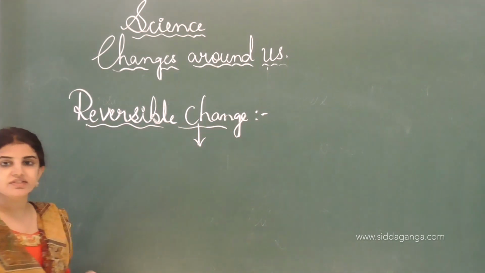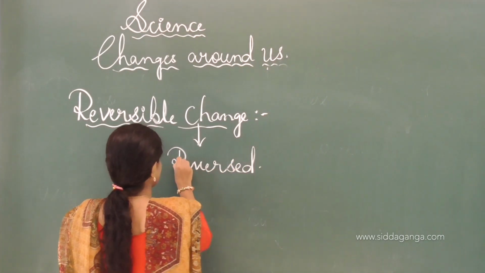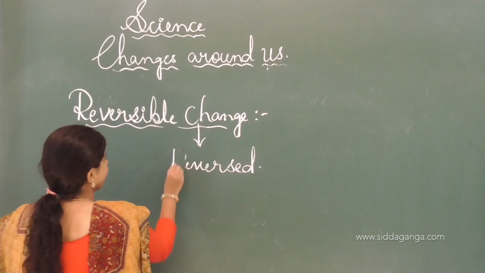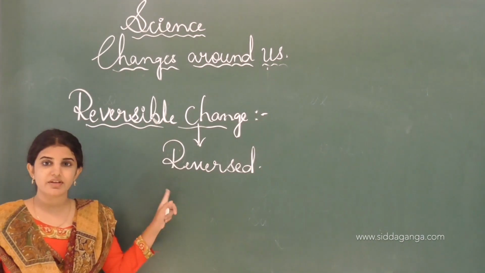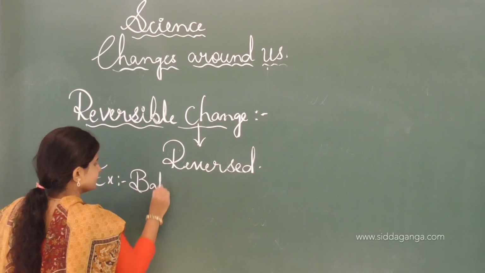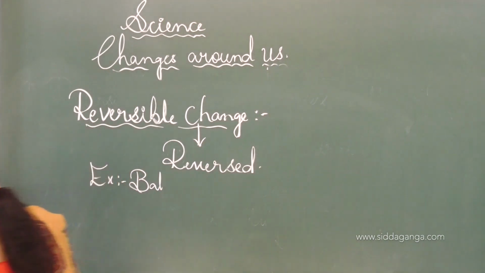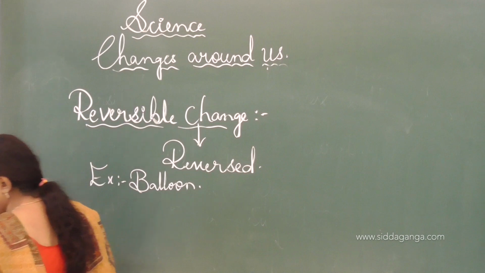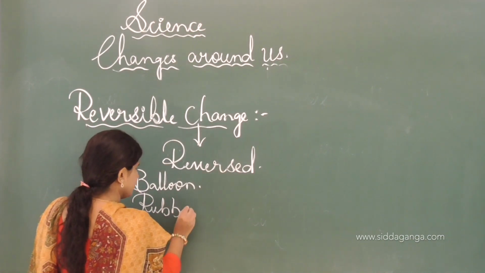The changes which can be reversed are called reversible changes. Examples are balloon, and also rubber band.